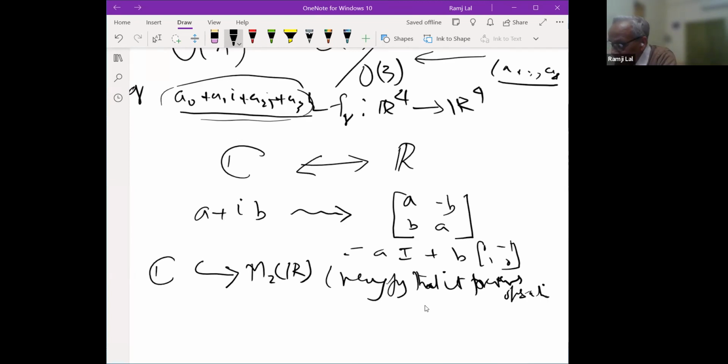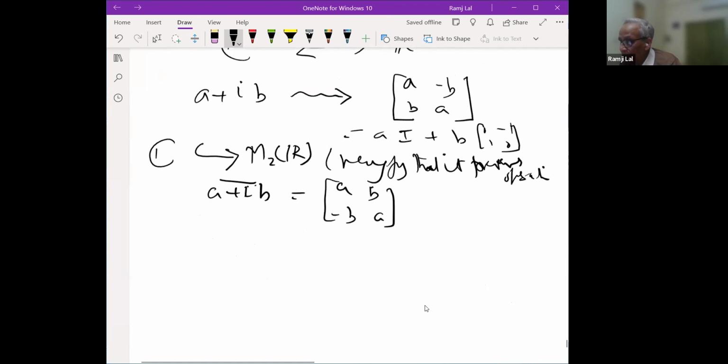And what happens to bar? Bar will be a plus ib bar, which is the corresponding transpose matrix, that is b minus b a here. So the conjugation turns out to be the transpose. So C can be thought of as a subring of M2R.